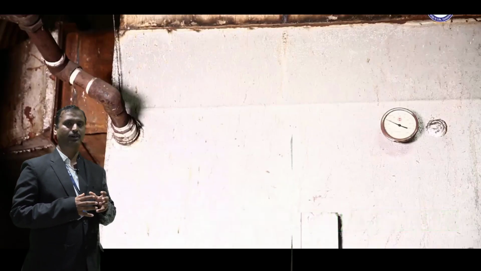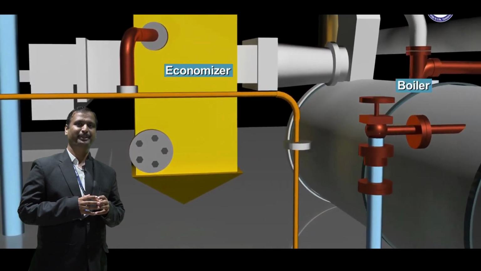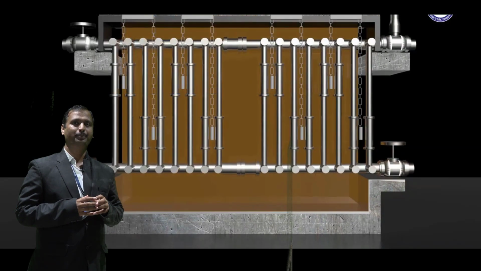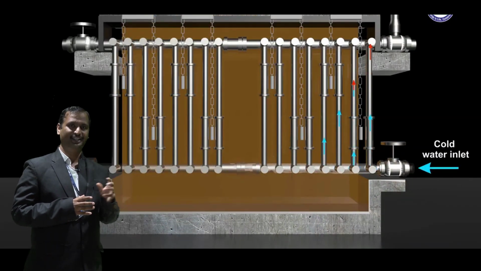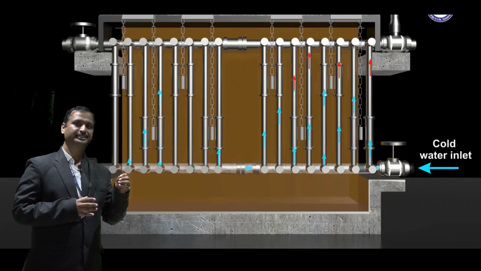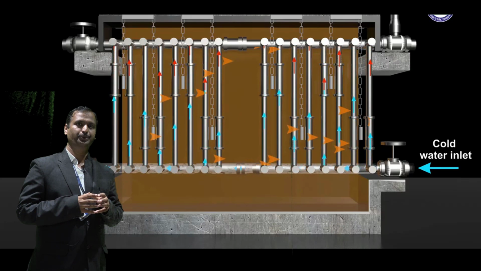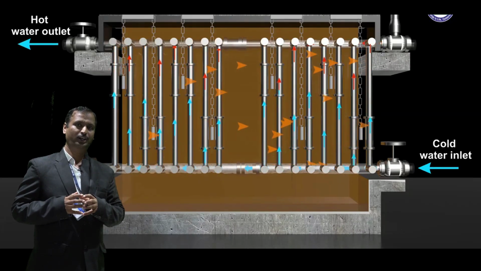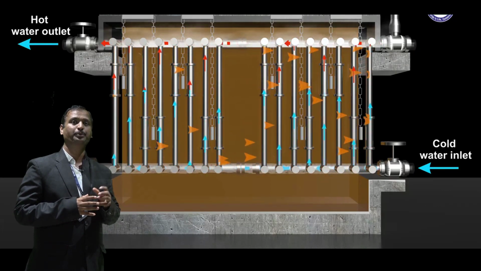Then we will discuss the economizer. What is an economizer? The name indicates economy. The economizer generally supplies hot feed water to the steam drum. That means the water which has already been utilized in the boiler processing system is reheated again by using the flue gases which would be wasted.